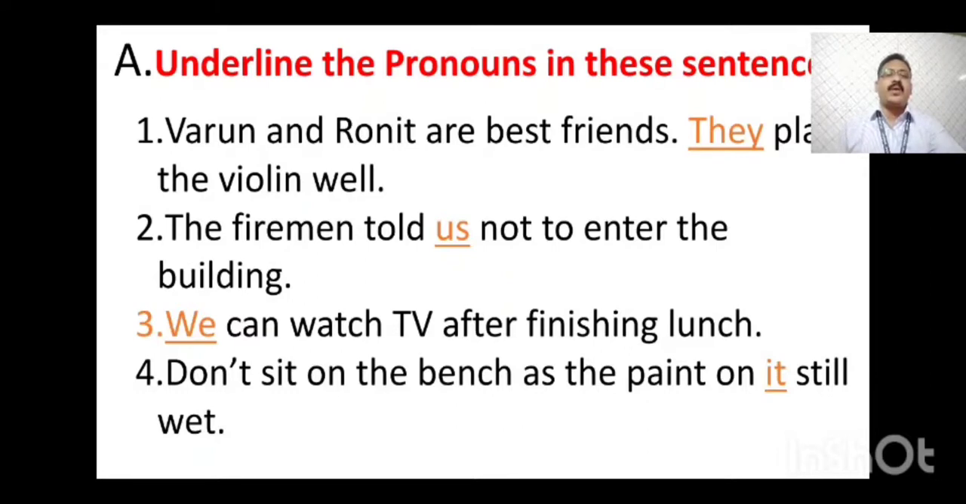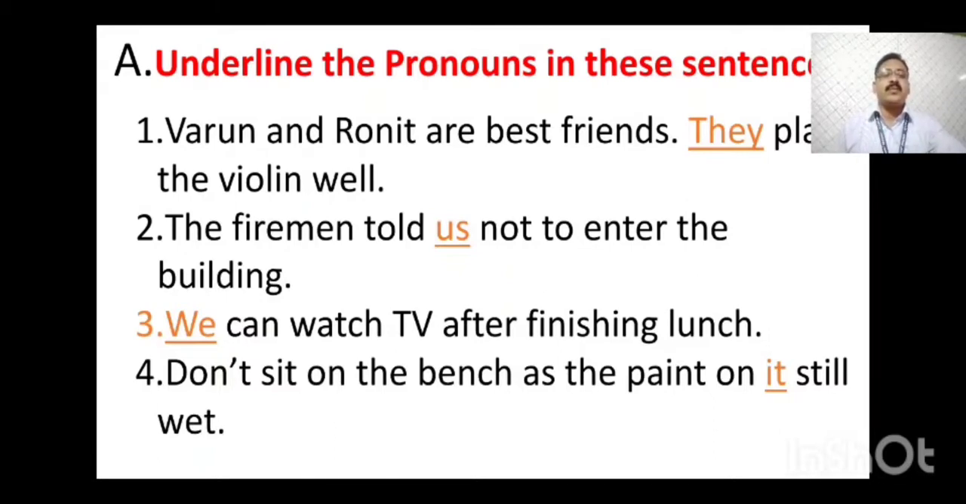Question number 2. The fireman told us not to enter the building. Here in this sentence, us is the pronoun. Here we have to underline it. Question number 3. We can watch TV after finishing lunch. In this sentence, we is the pronoun, so it is underlined. Question number 4. Don't sit on the bench as the paint on it is still wet.